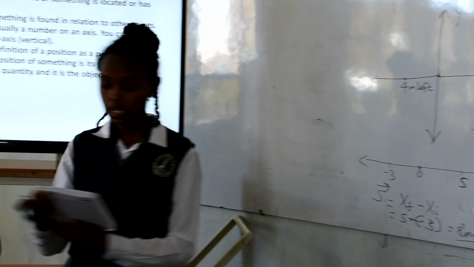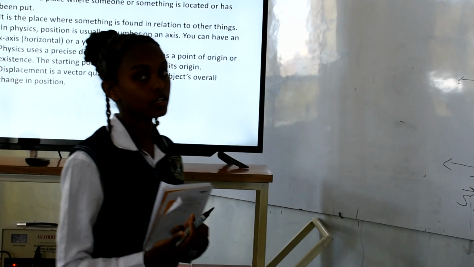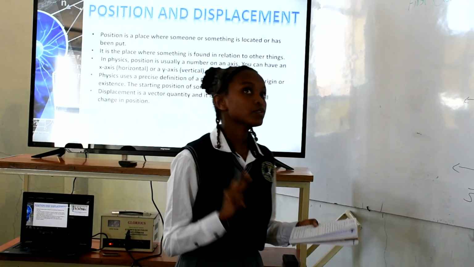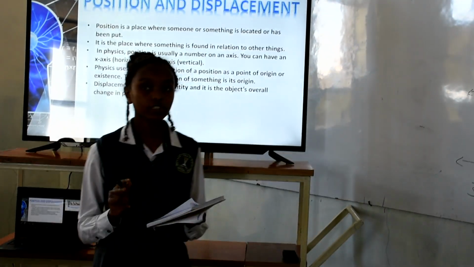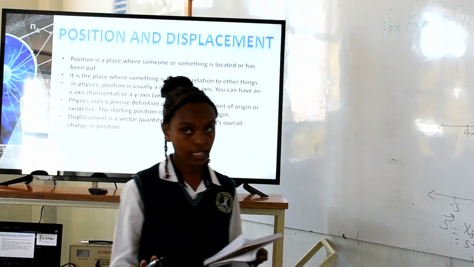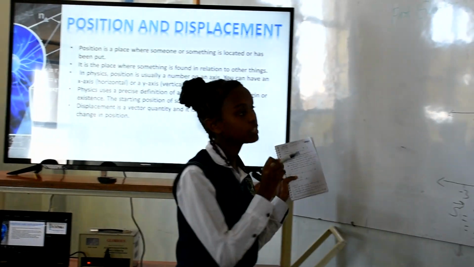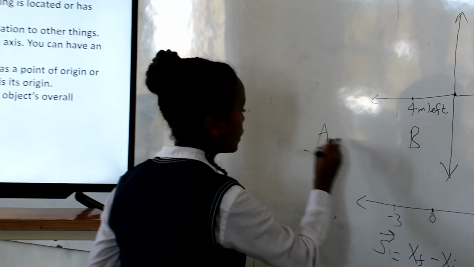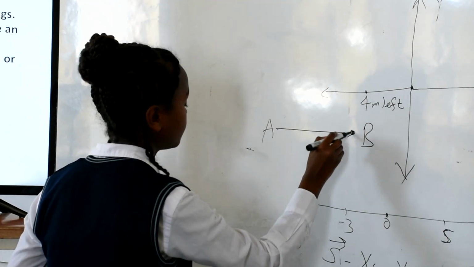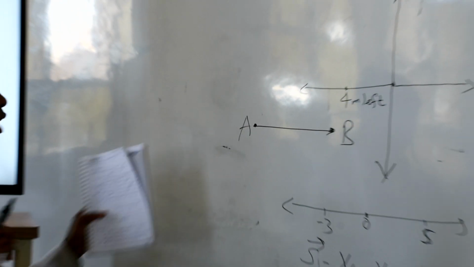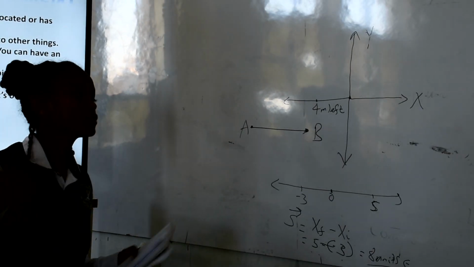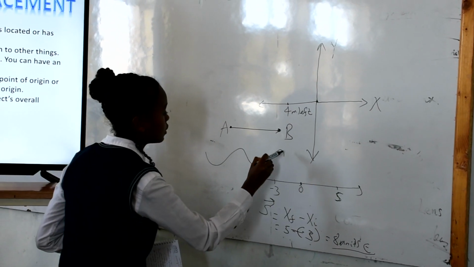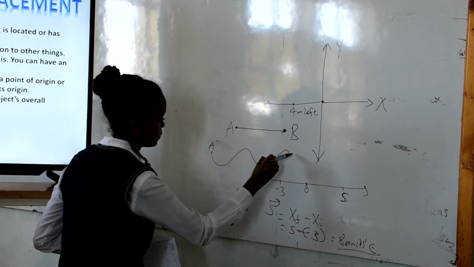Let's move on to distance. Distance is the total length measured during a journey or the total path followed by an object. When we use the word distance, there are two slightly different ways to use it. The first one is to indicate the straight line between 2 points. That means we have position A and position B. If there is a straight line between them, we use the word distance, and also we use the word distance to indicate how far a particle moves. This is also a distance.